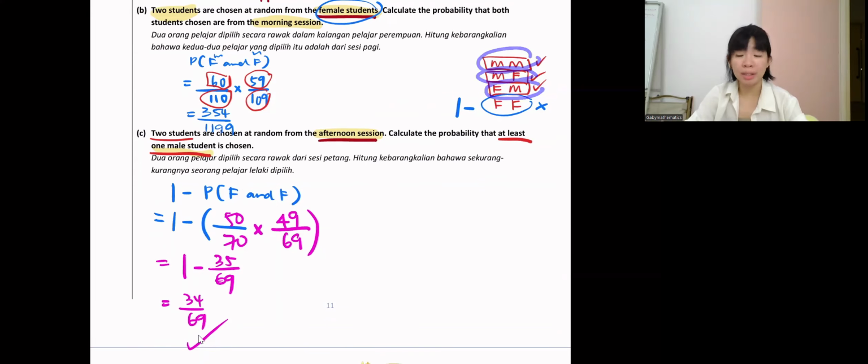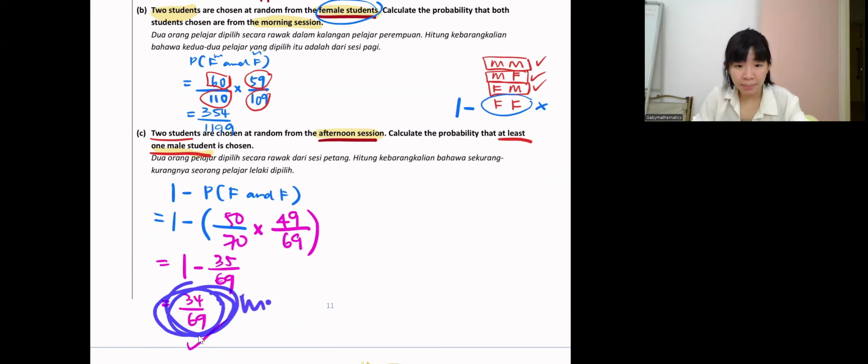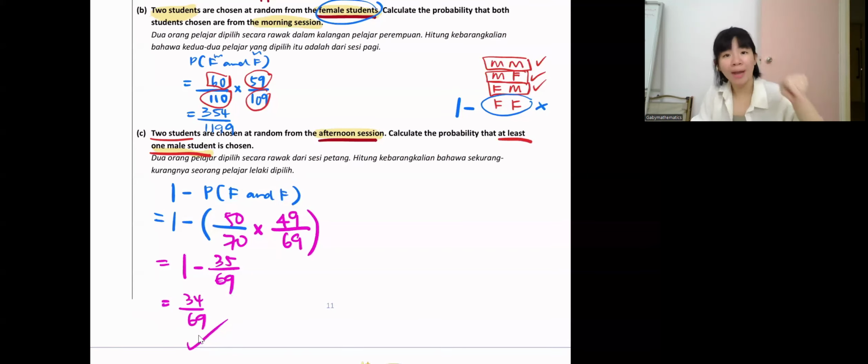The only thing we don't want is both also female. You understand? We don't want both also female. Female, female, we don't want. We need at least one male. So that's why we take one minus female, female. Then you get this answer. So this answer already includes male, male, male, female, and female, male. So it'll be faster if you take one minus the things we don't want.